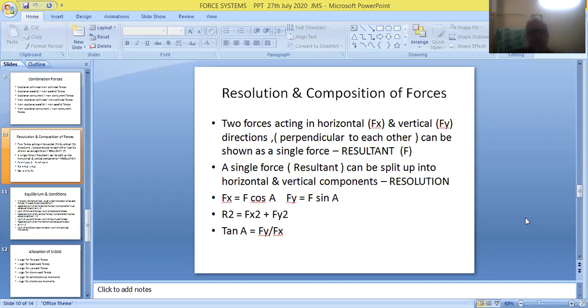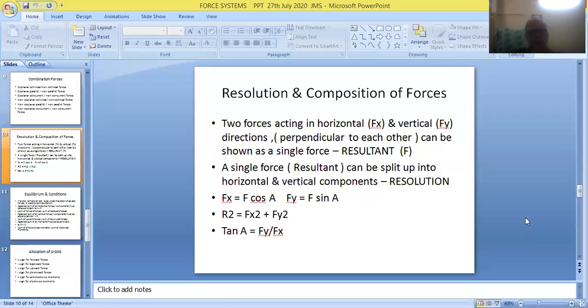And similarly, a single force, namely the resultant, can be split up into 2 components, horizontal and vertical components. Then it is called a resolution of forces.